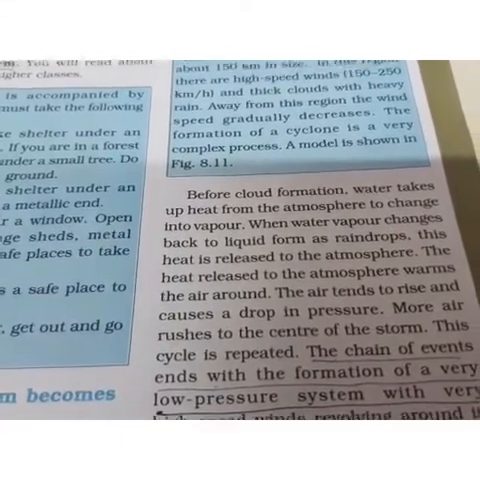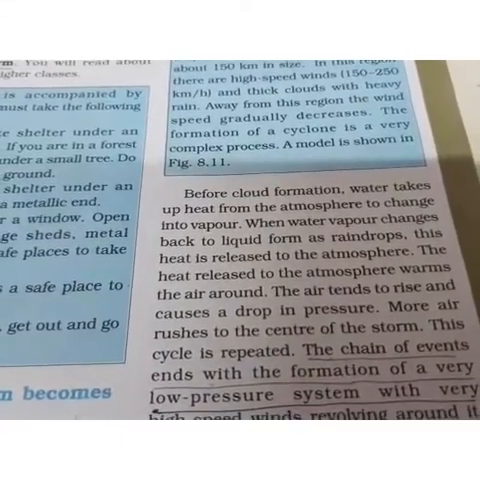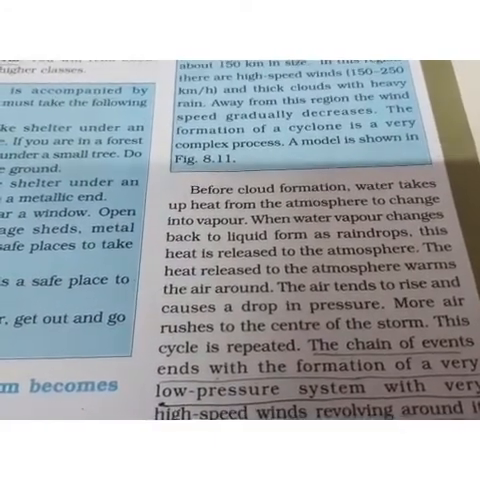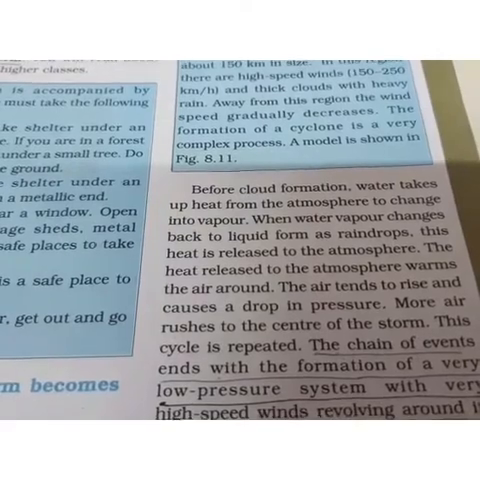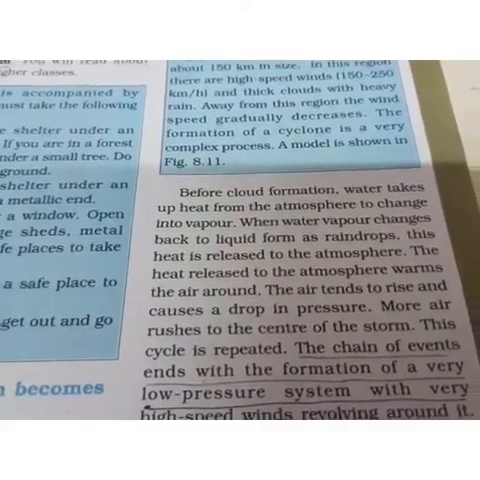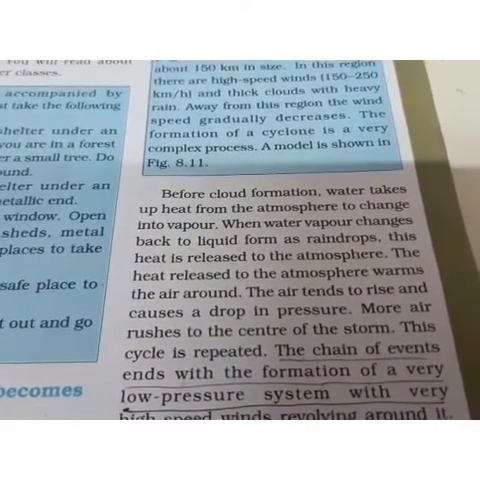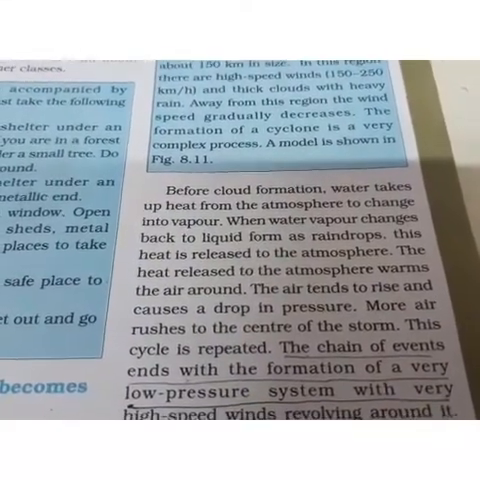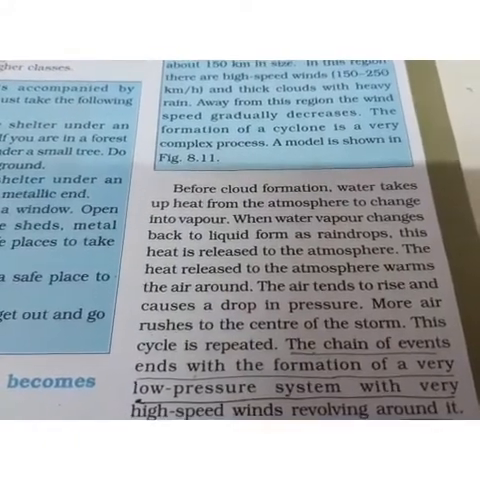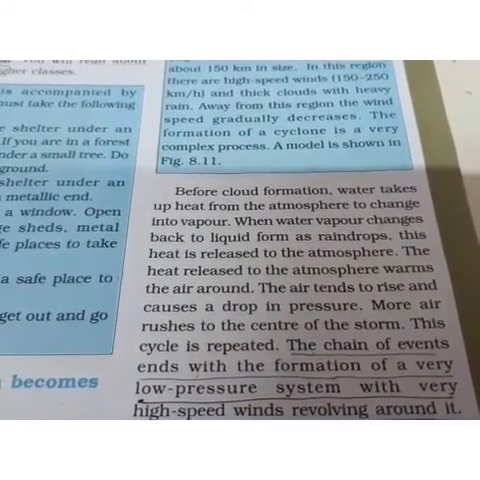The water vapor changes back into liquid form as the rain drops. And how does the water come back on the earth? As it condenses in the form of clouds, and the clouds give us rain. So water comes back on the earth as the rain drops. This heat is released to the atmosphere. और ये हीट कहाँ रिलीज होती है? एटमॉस्फेयर में. द हीट रिलीज्ड टू द एटमॉस्फेयर वार्म्स द एयर अराउंड.